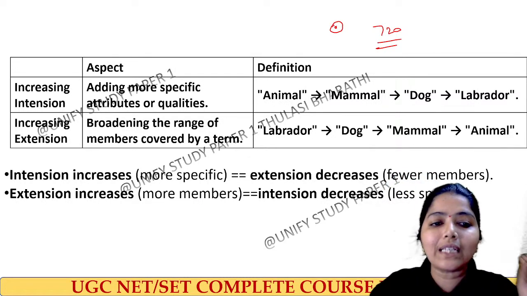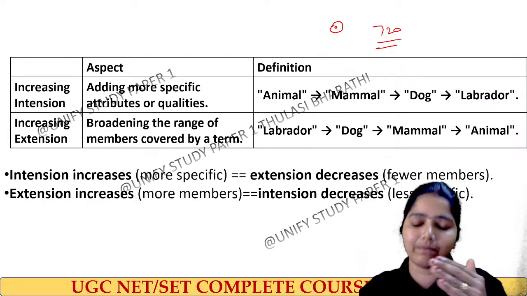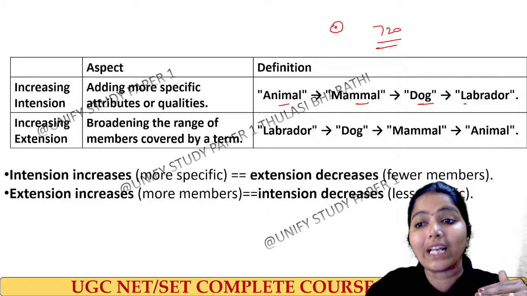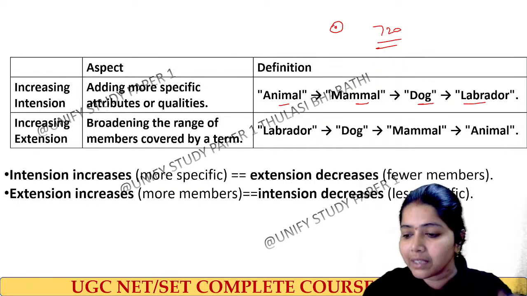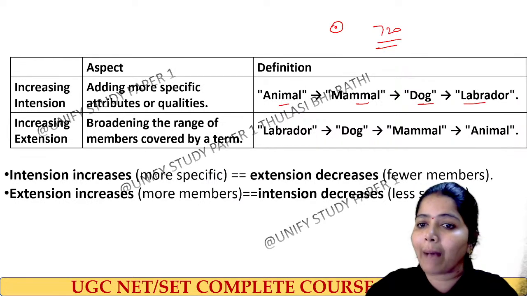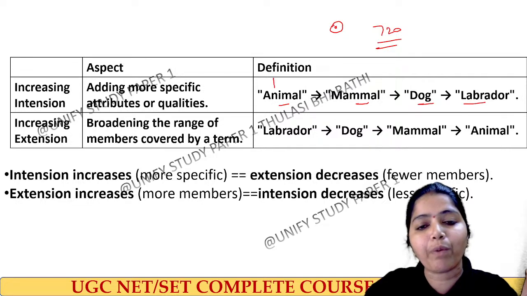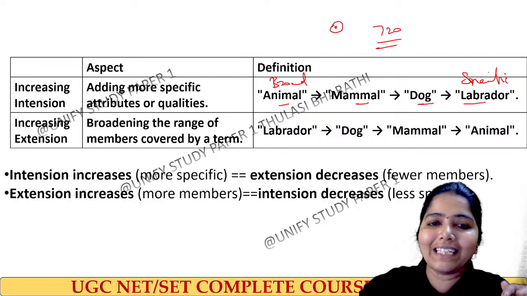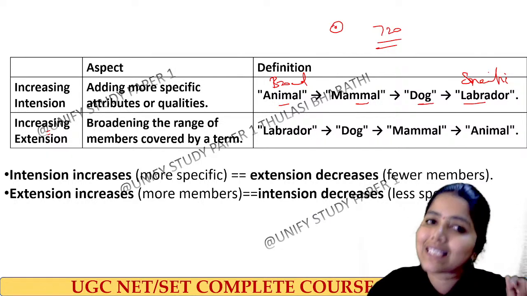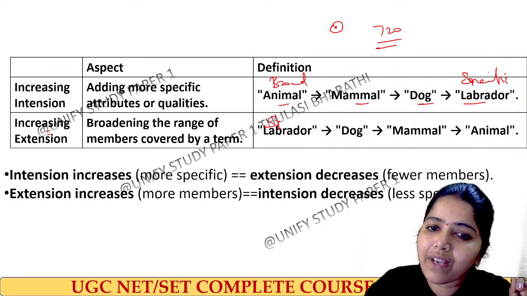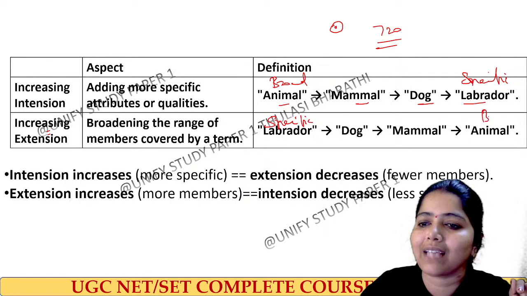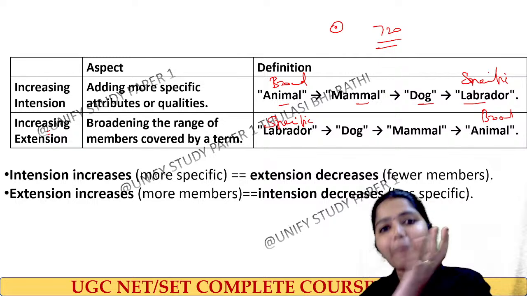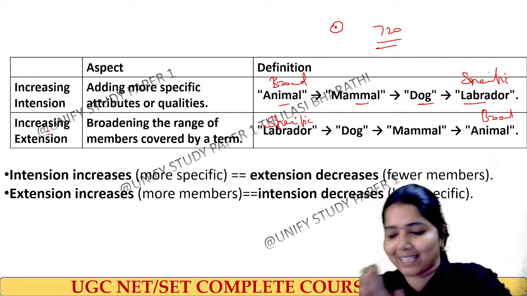Okay, so increasing intention means what? Learn with the example. Increasing intention, we can write animal, mammal, dog, labrador. This is a question asked in this year's examination. It starts from the broader term and moves towards a specific one, and that is called increasing intention. At the same time, increasing extension means moving from the specific towards the broader term. Broadening the range of members covered by that particular term is called increasing extension.